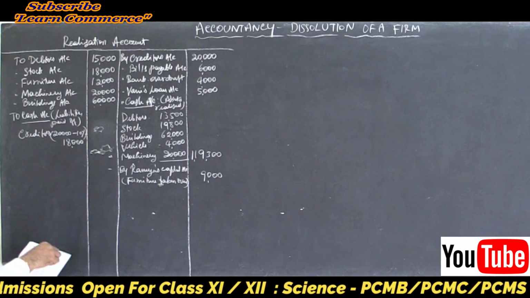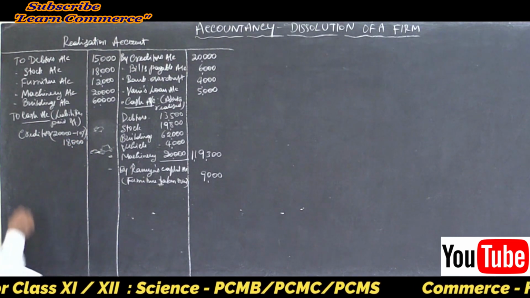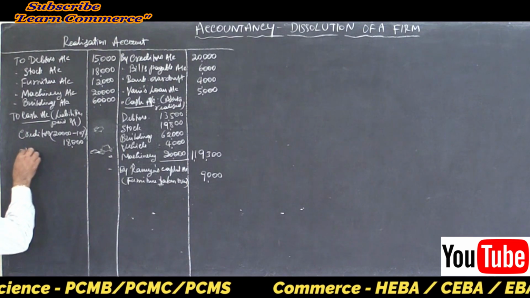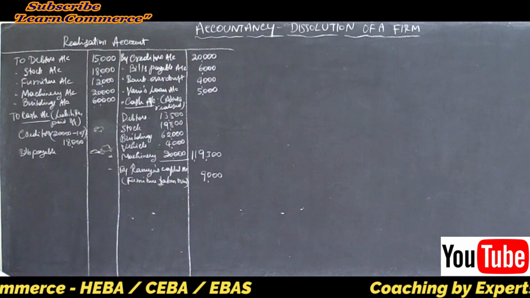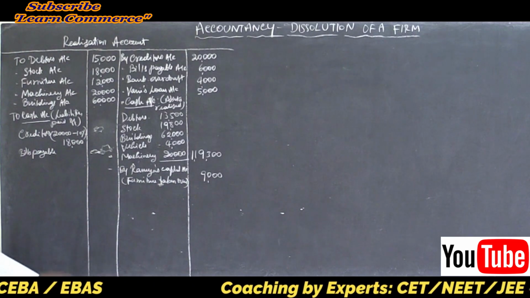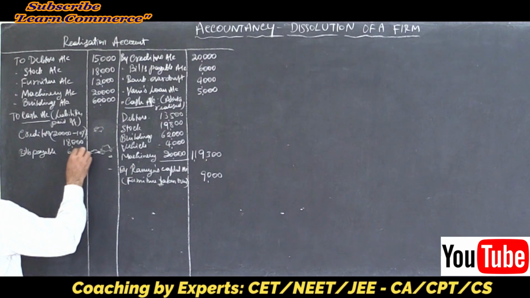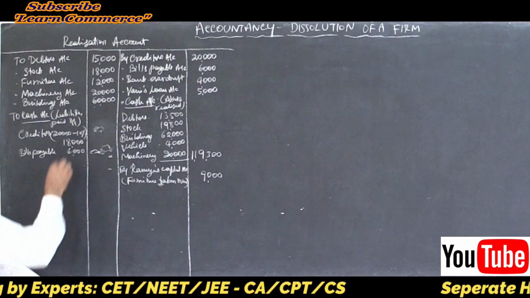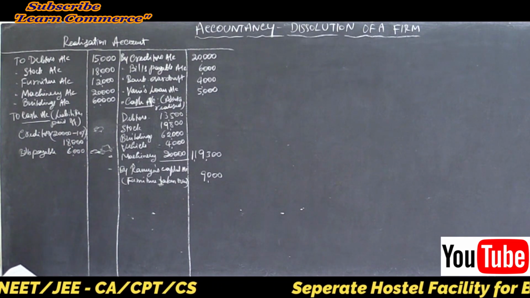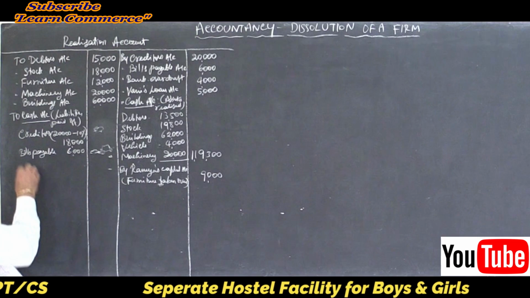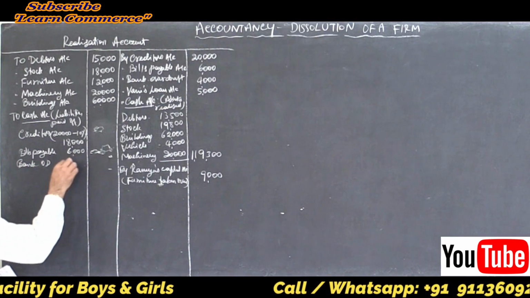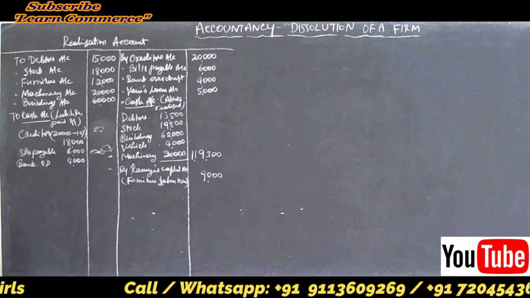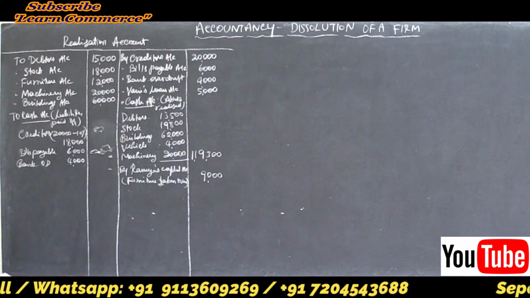Then write one by one the other liabilities. Bills payable 6,000. Bank overdraft 4,000. Then interest on bank overdraft.